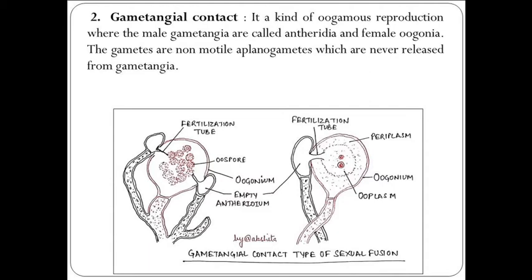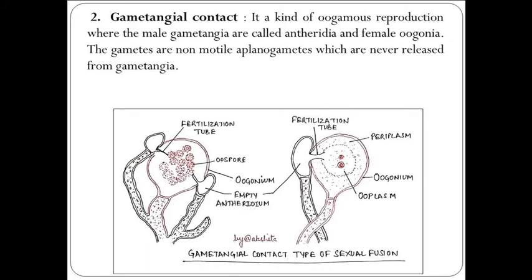So male and female gametangia come in contact with each other, and the male gametangium sends a tubular outgrowth. You can see in the diagram, the male gametangium sends a tubular outgrowth known as fertilization tube. You see in the left diagram, that tube passes through the wall of the female gametangium. The male nucleus enters into the female.